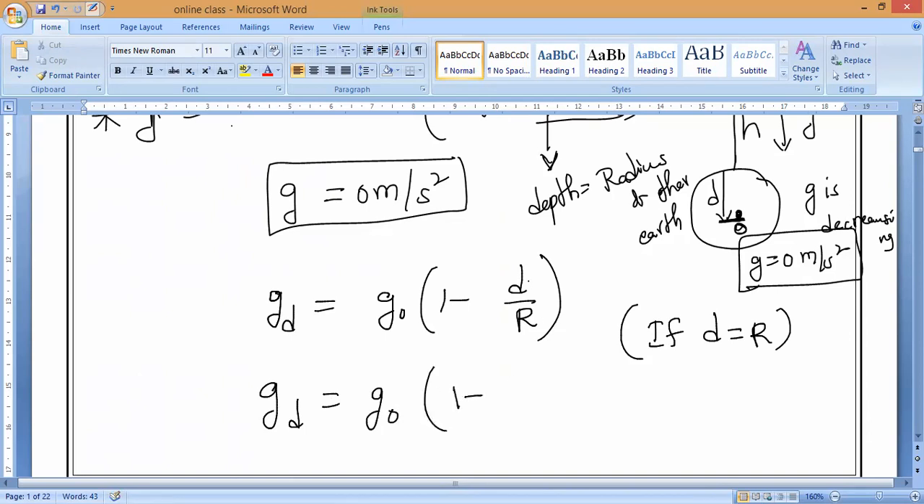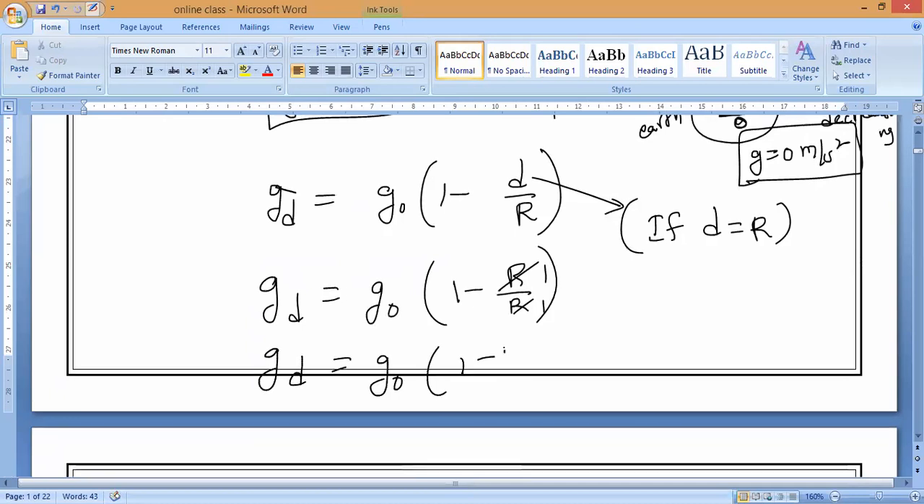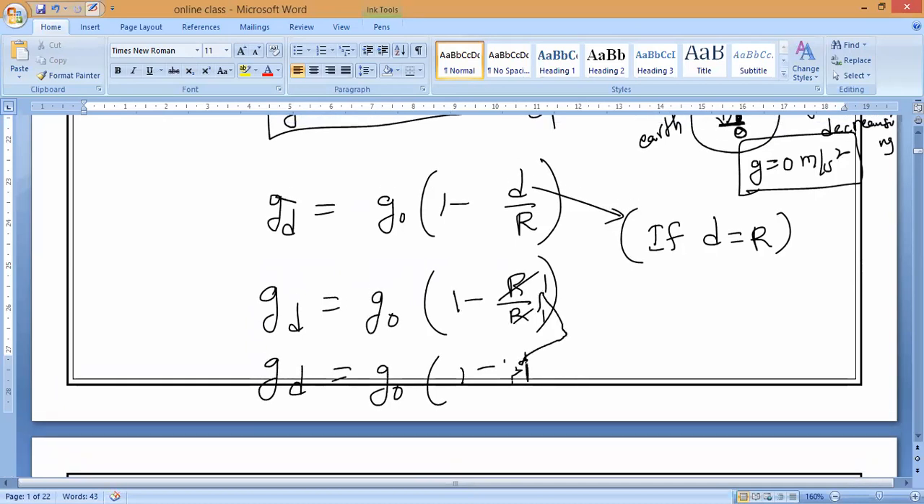So g_D is equal to g naught into 1 minus, and in place of D, I can write R by R. So R by R is 1, and it becomes 1 minus 1. 1 minus 1 is equal to 0. So g_D is equal to g naught into 0, which is equal to 0 meter per second square at this depth. This is what you have to remember.